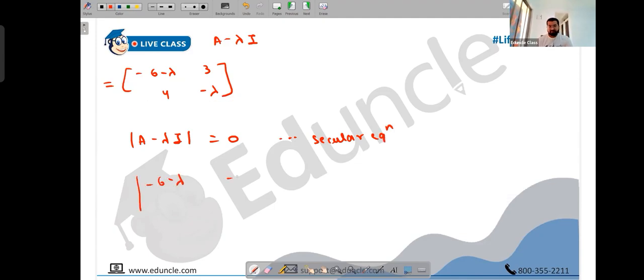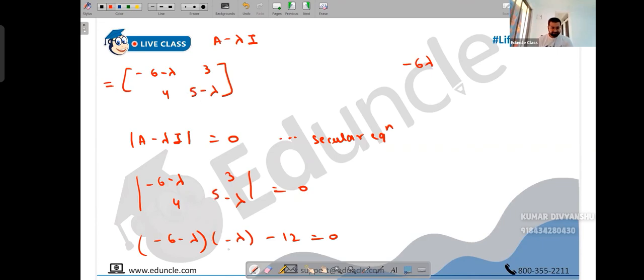Minus 6 minus lambda, then 3, 4 minus lambda. This is 0. So we have minus 6 minus lambda into minus lambda minus 12, this is 0. Open the brackets. 5 minus lambda. Yes. So we have minus 6 into 5, that's minus 30.